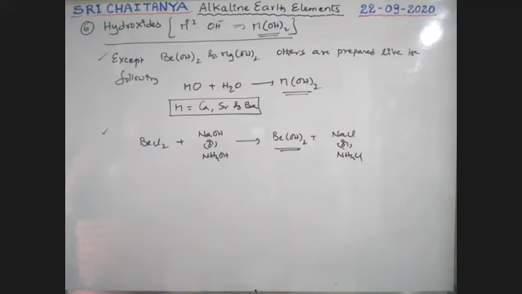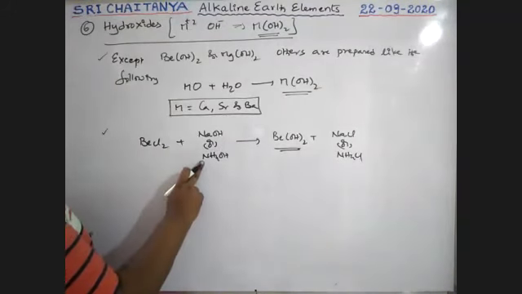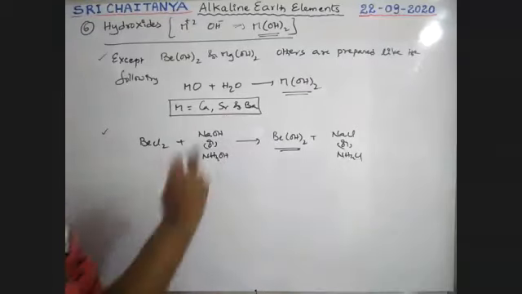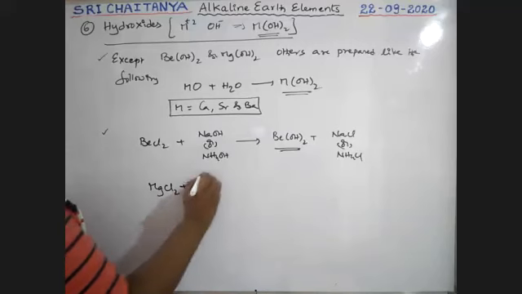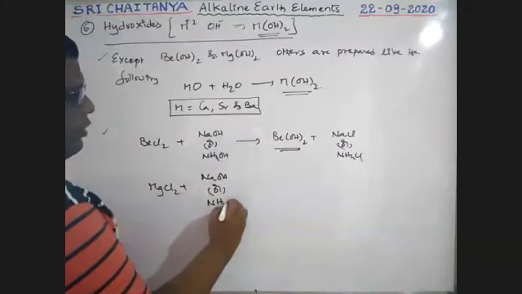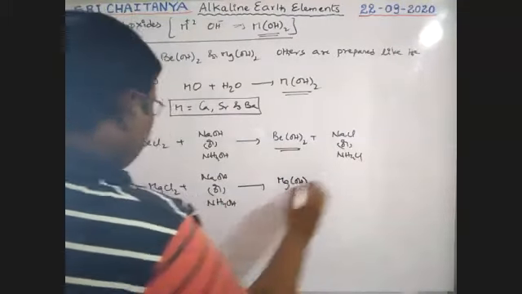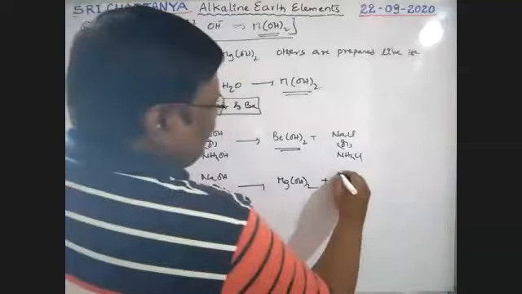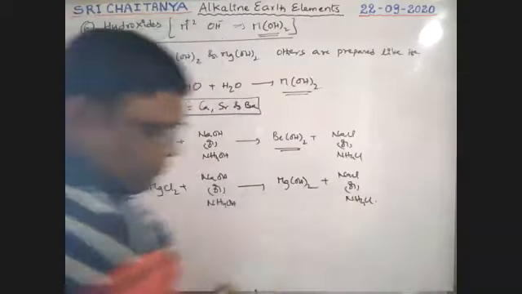Similarly, magnesium chloride reacts with either NaOH or ammonium hydroxide to give magnesium hydroxide plus NaCl or NH4Cl.